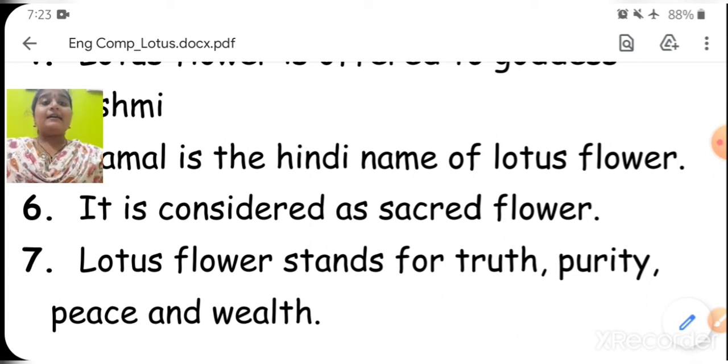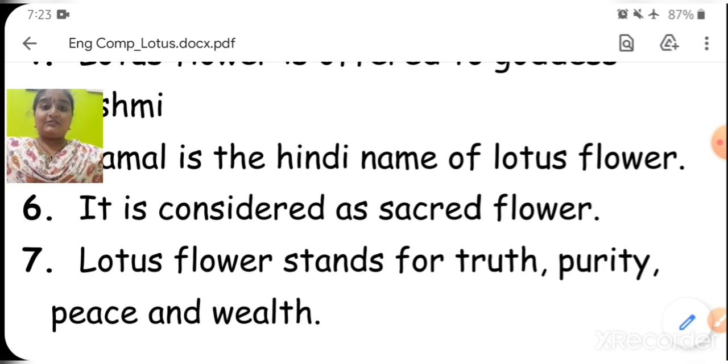It is considered as a sacred flower. Then the last point, seventh point. Lotus flower stands for truth, purity, peace, wealth.